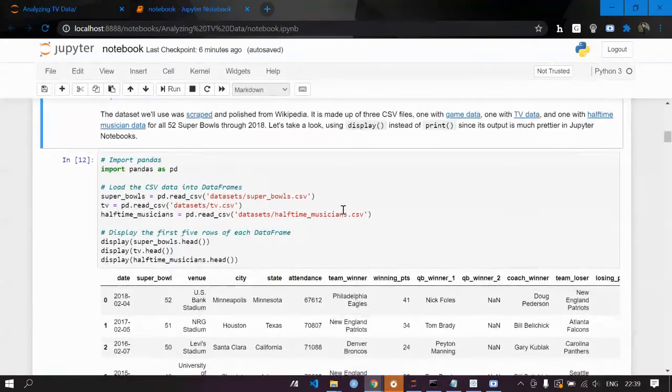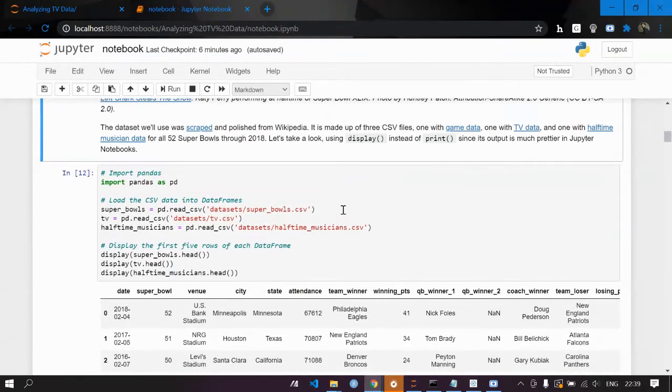The dataset we will use was scraped and polished from Wikipedia. It is made up of three CSV files, one with game data, one with TV data, and one with halftime musician data for all 52 Super Bowls through 2018. Let's take a look using display instead of print, since its output is much prettier in a Jupyter Notebook.